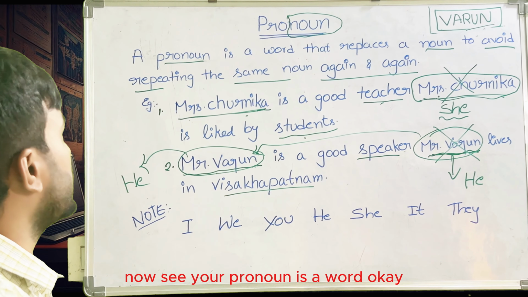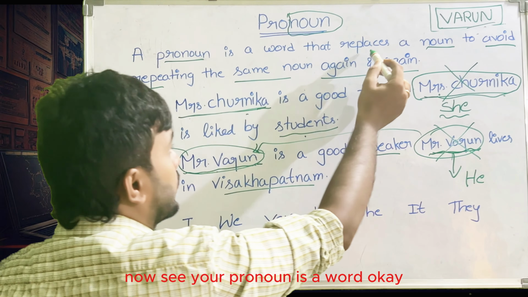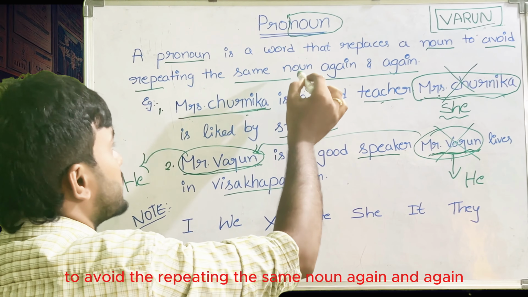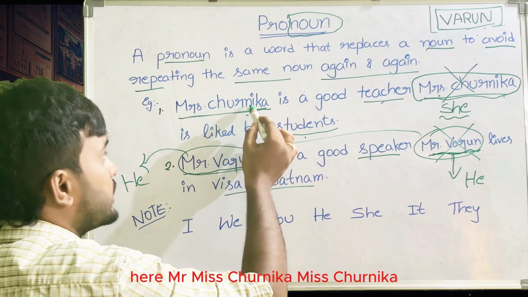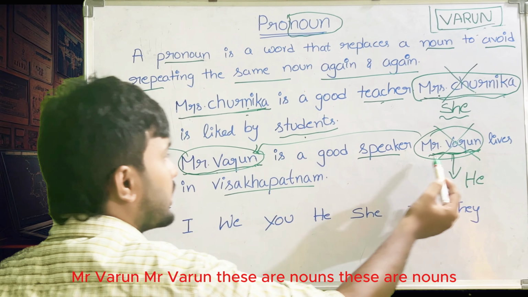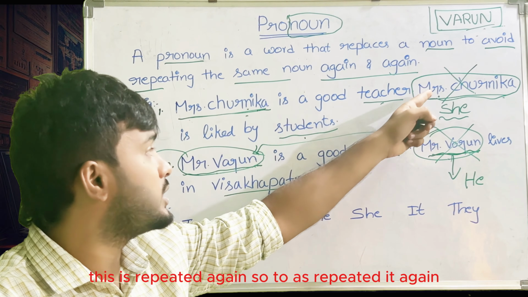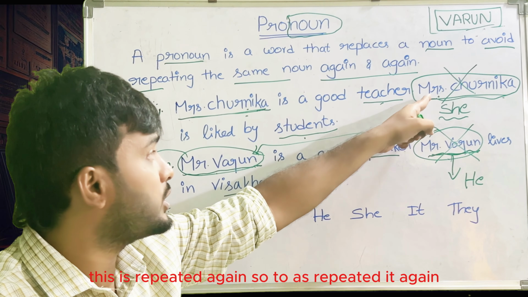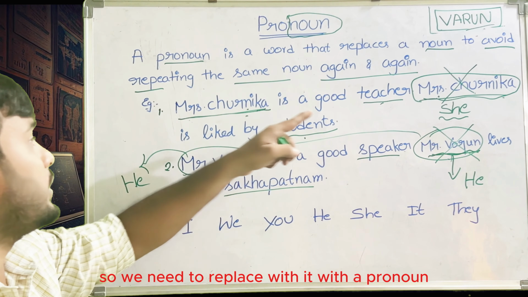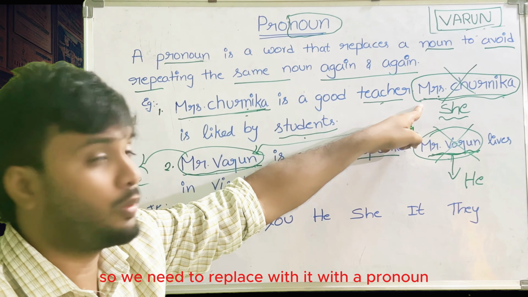Now see, a pronoun is a word that replaces a noun to avoid repeating the same noun again and again. Here Miss Churnika and Mr. Varun are nouns, and they are repeated twice. To avoid repeating, we need to replace them with a pronoun. That is the reason we used she and he. For females we use she, and for males we use he. These are pronouns. You can see this list of note points, these all are pronouns.